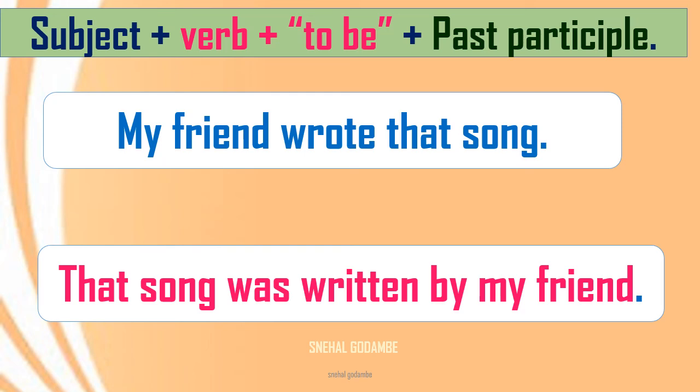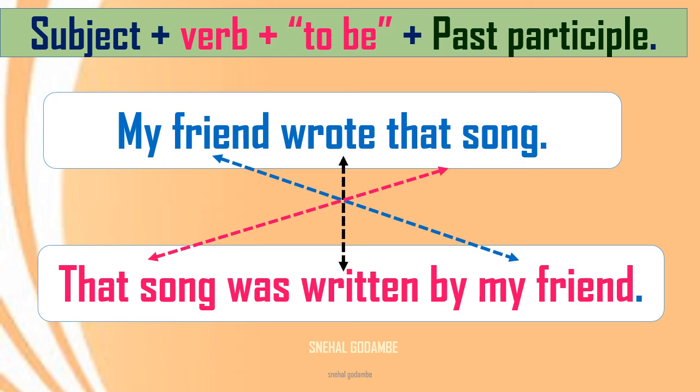Written is the PP, right? Past participle, and we have to use here the form of be from the past tense. So the sentence in passive voice will be: that song was written by my friend. See the changes. Subject becomes object, object becomes subject, and there are changes in the verb.